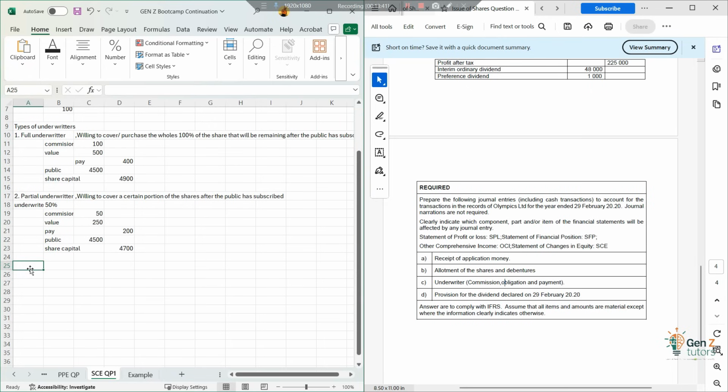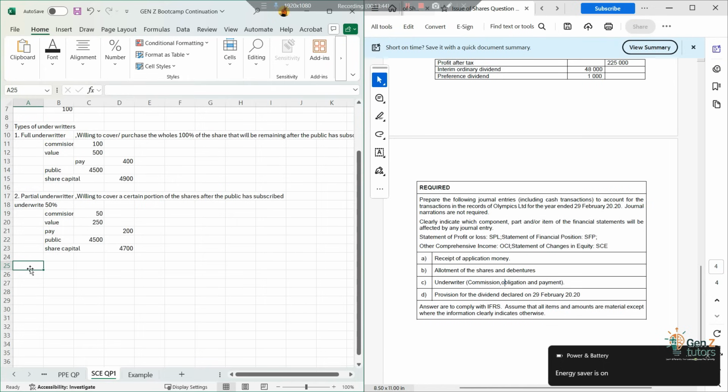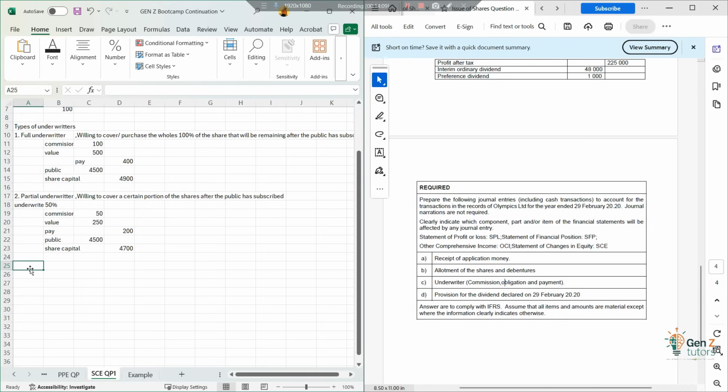So now this is where we go and start saying, okay, also under underwriters, okay, let me get a charger first before we continue.